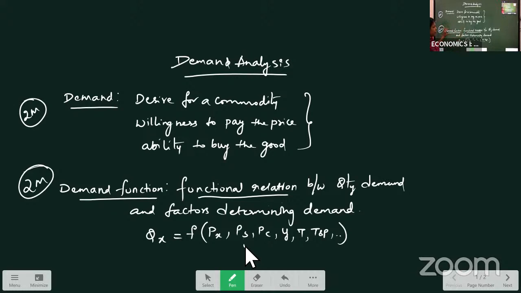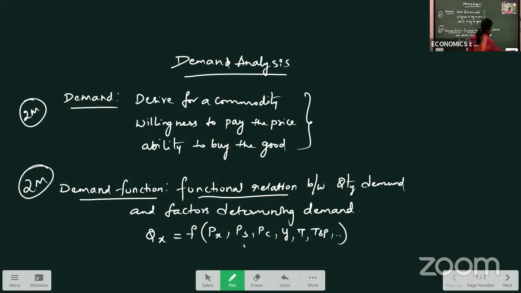Very, very important 2 marks question from this chapter. Okay, demand function: it shows the functional relation between quantity demanded and factors determining demand. So QX is equal to F of price of X, price of substitutes and all the factors we will write here. This formula you can write. So this much answer you have to write for your 2 marks answer. Okay. So is it clear with this?